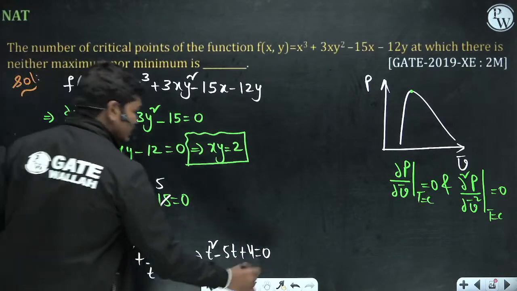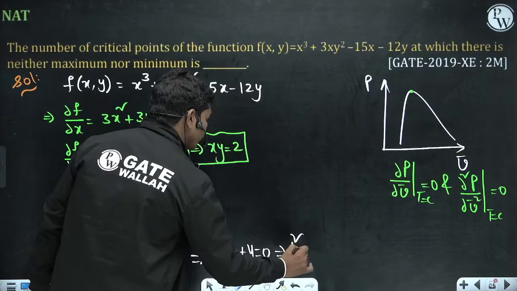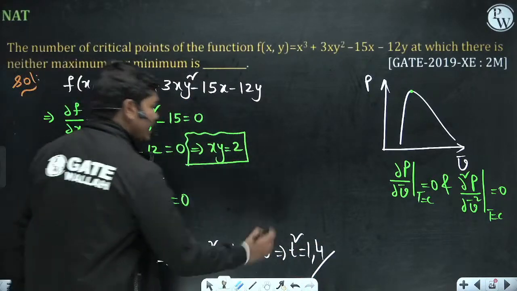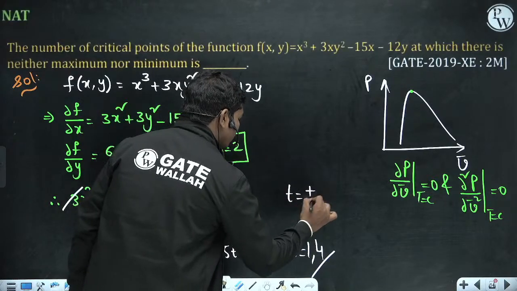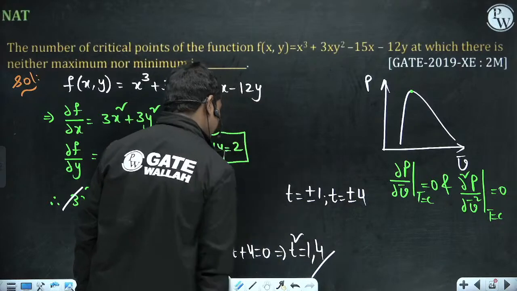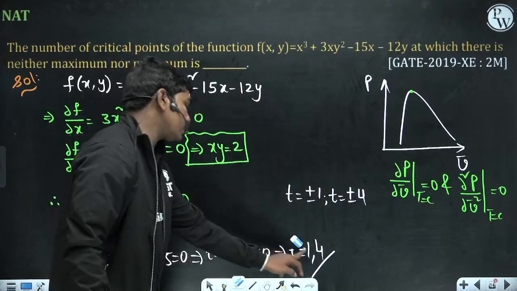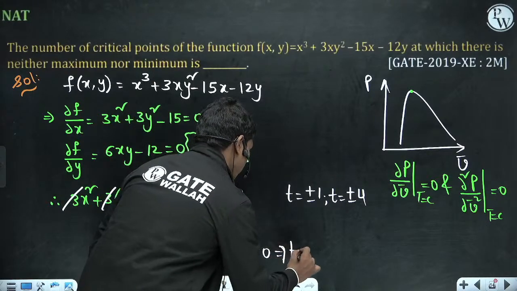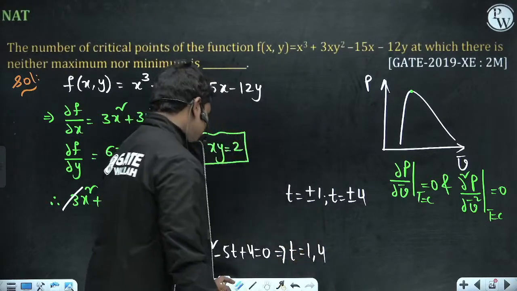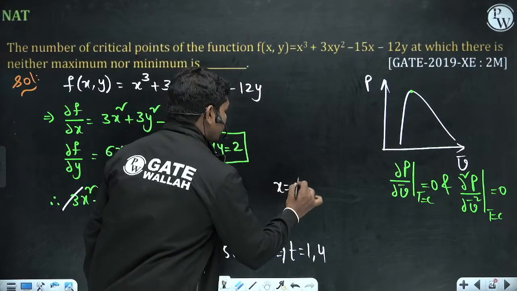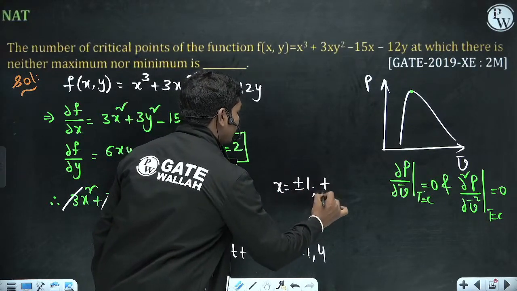Okay, so this equation has the roots t is equal to 1 comma 4. So that means t is x square. So if x square is equal to 1, then x can be either plus or minus 1, and if x square is 4, x can be either plus or minus 2.